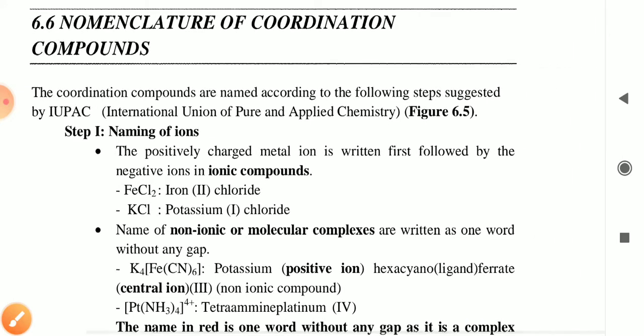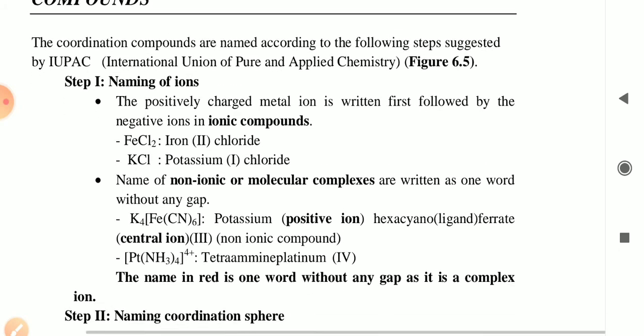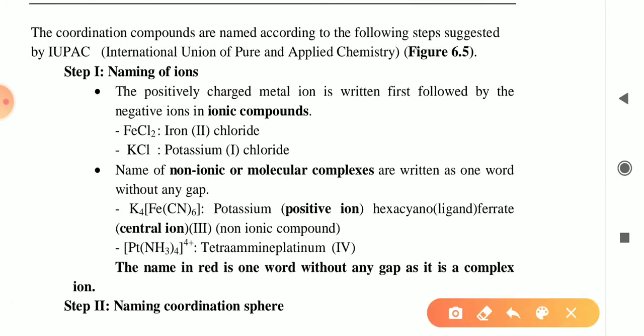Now, the name of non-ionic or molecular complexes can be written as one word. Here you have K4[Fe(CN)6]. This compound is named potassium, which is the positive ion present outside the coordination sphere. Then hexacyano, where the cyano is a ligand with six CN. So hexacyanoferrate, where ferrate is the central ion having a 2 oxidation state.